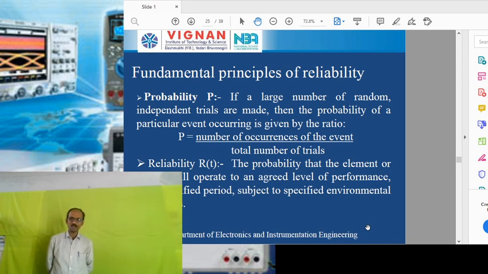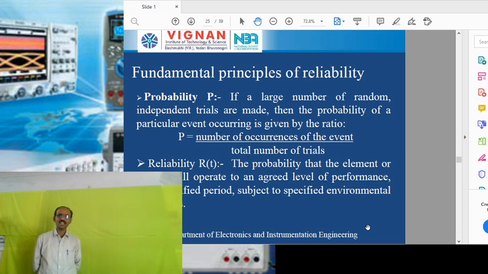Take an example of a product. For example, if you purchase a fan in a retail market and the seller tells you that the reliability of that fan is 1 year, that means we are not going to need any repairs or service for the fan for 1 year. After the completion of 1 year, we may need some repairs.